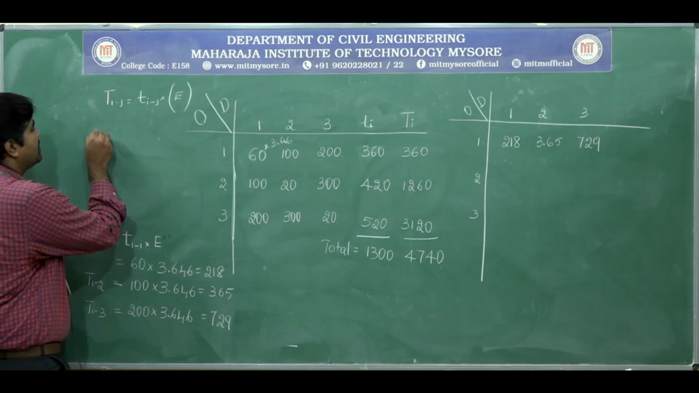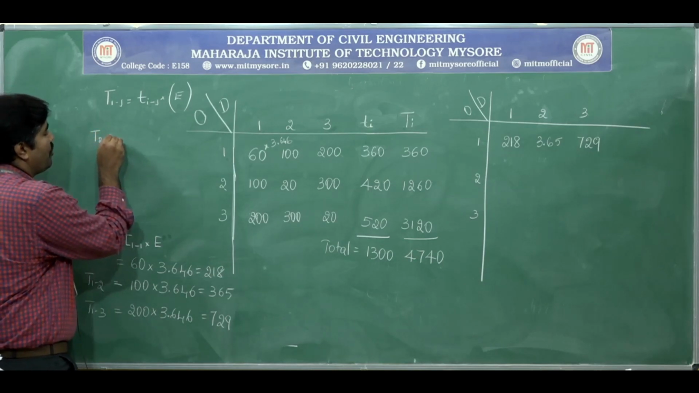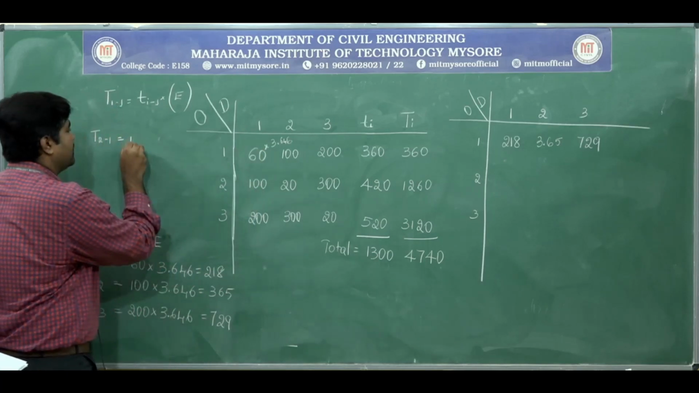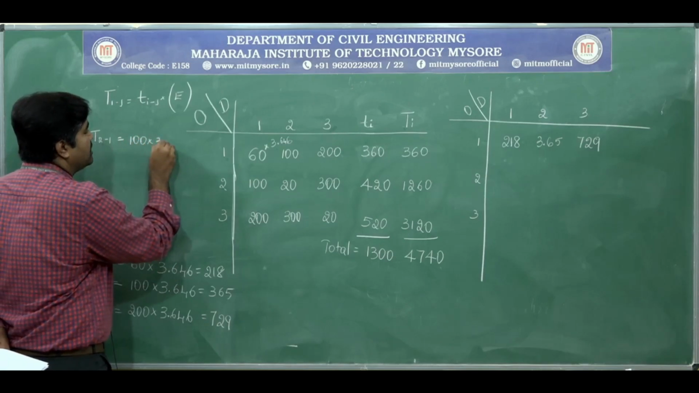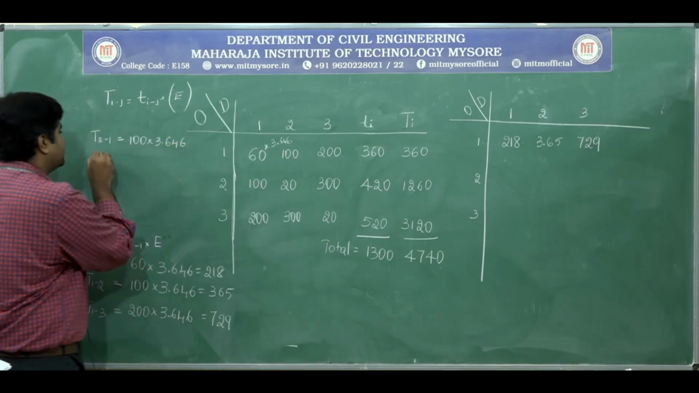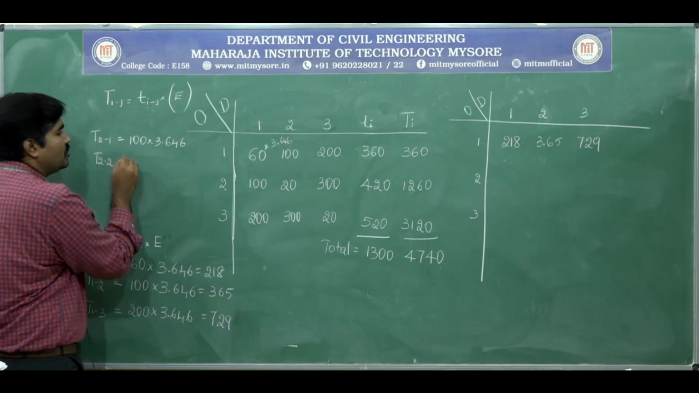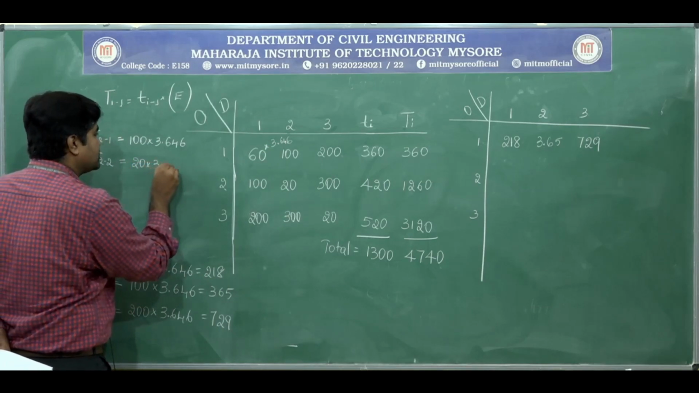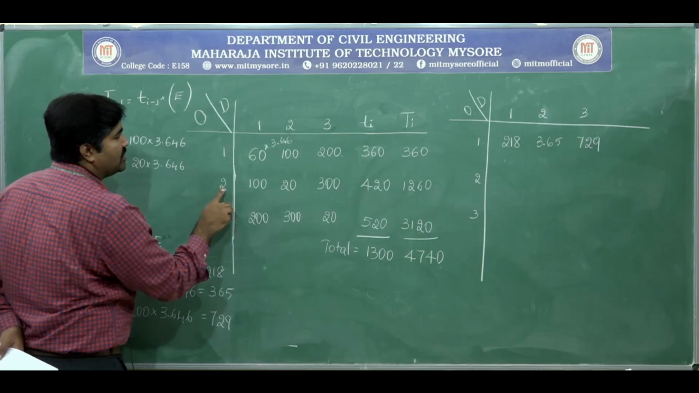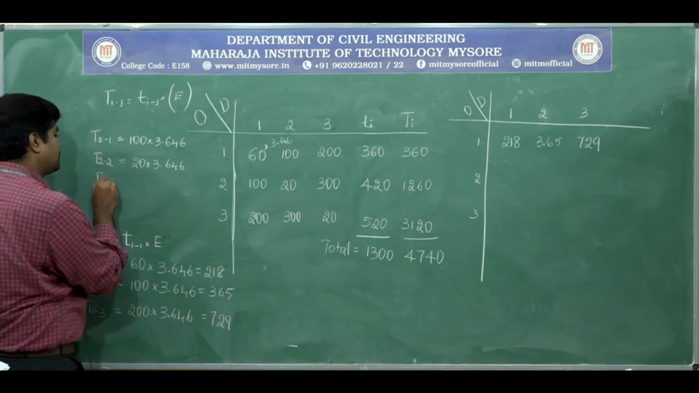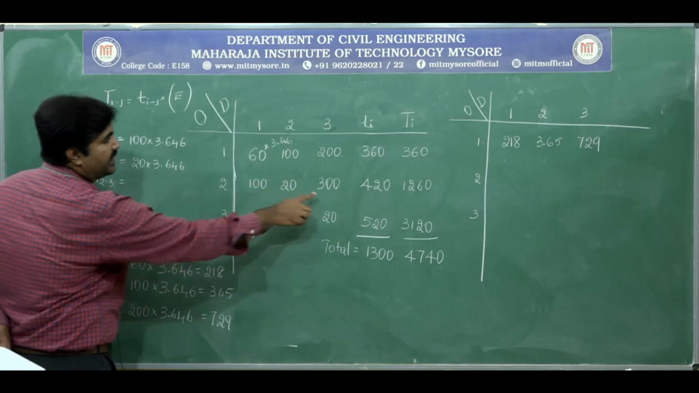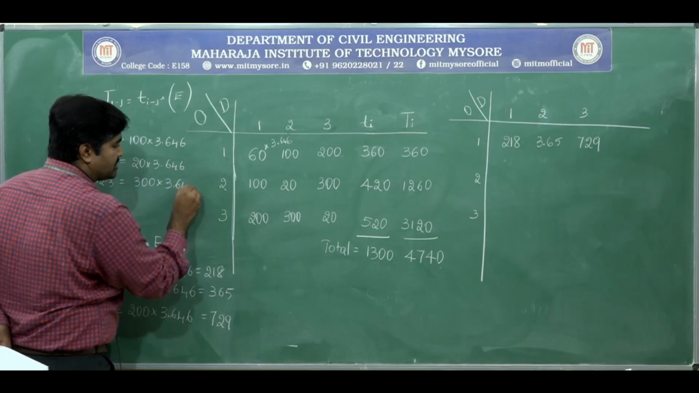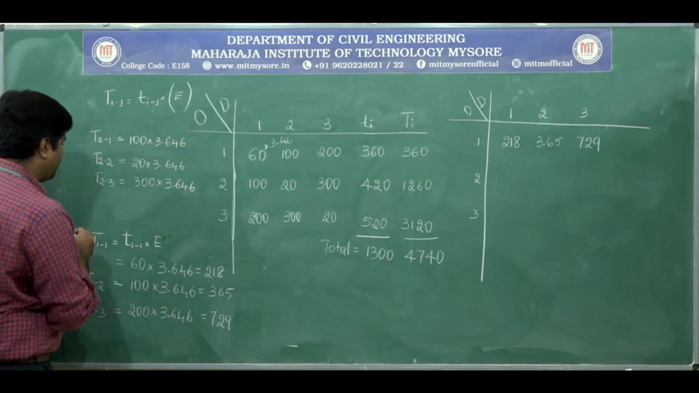Next, trips between zone 2 to 1, that is 2 to 1, 100 into 3.646. Next, T 2 to 2, that is 20 into growth factor 3.646. Next, 2 to 3, 300 into 3.646. Use a calculator to find out these values.